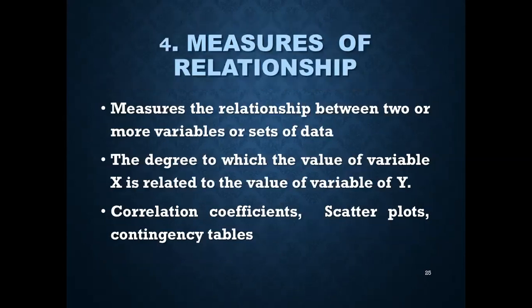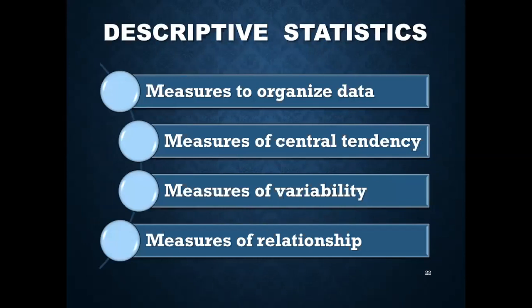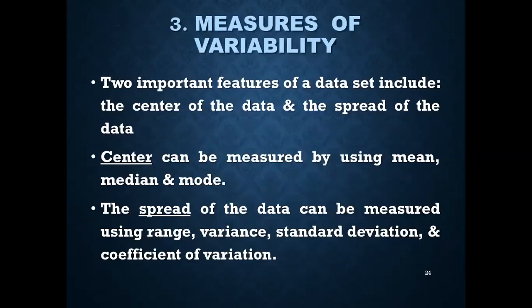Coming to number 4, measures of relationship. There are various methods to examine such relationships. They measure the relationship between two or more variables or two or more sets of data, the degree to which the value of variable x is related to the value of variable y. For example, they can be correlation coefficients, scatter plots, and also contingency tables. So these were the descriptive statistics: measures to organize the data, central tendency, variability, and relationship.